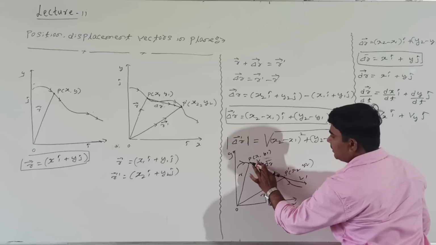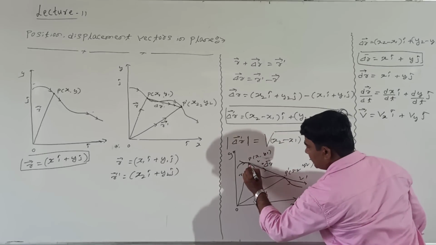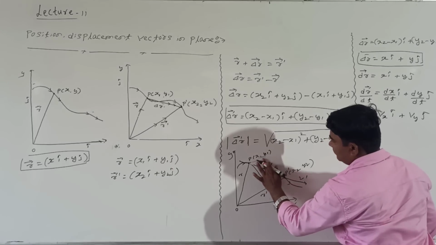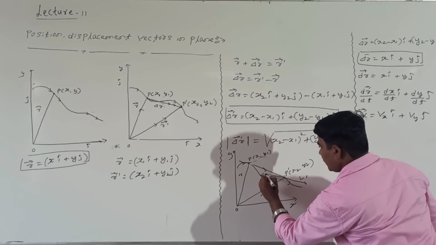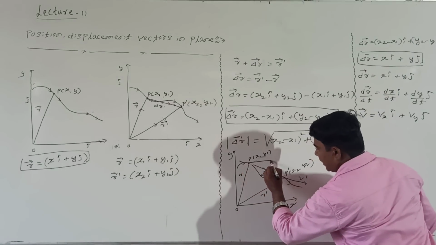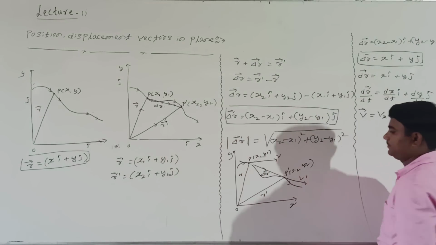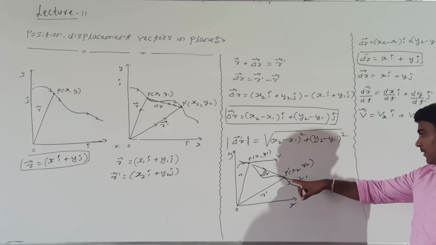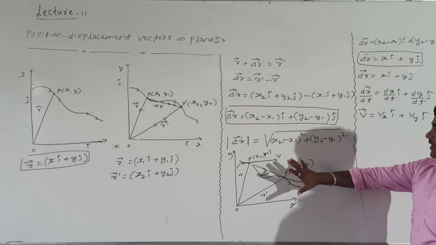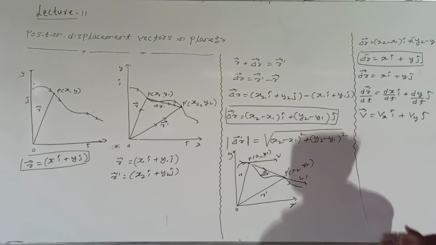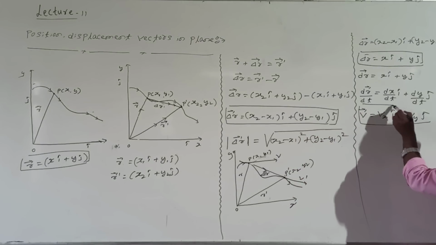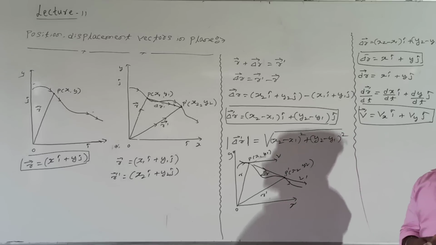Then v and v dash are like this. This is nothing but the component of velocity in the given plane.